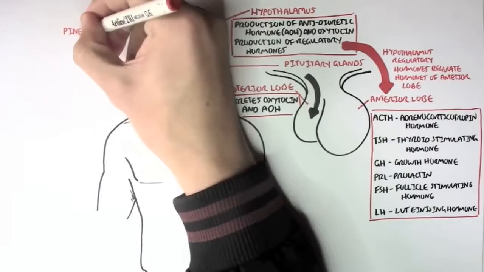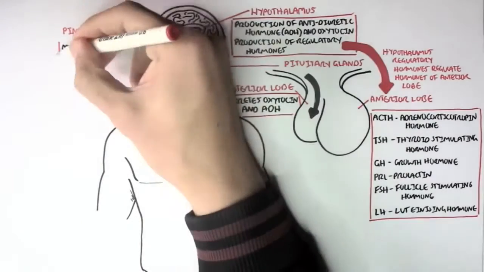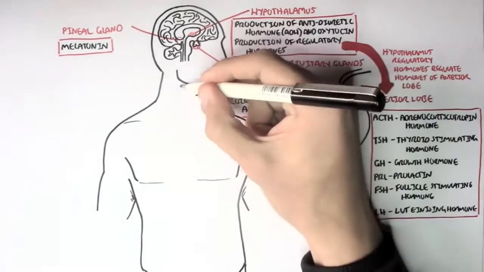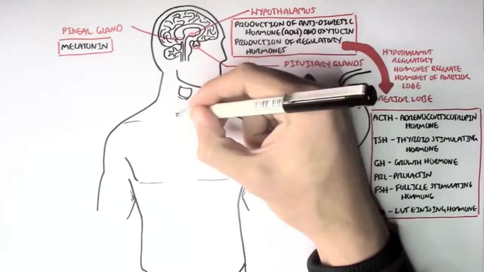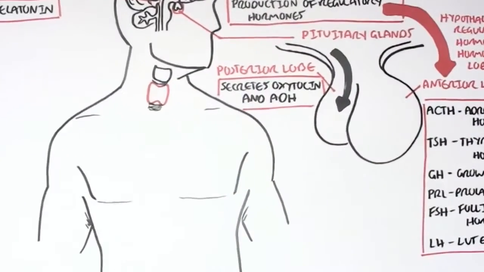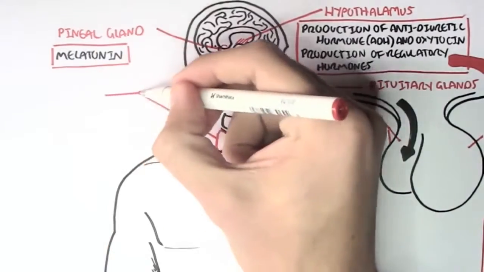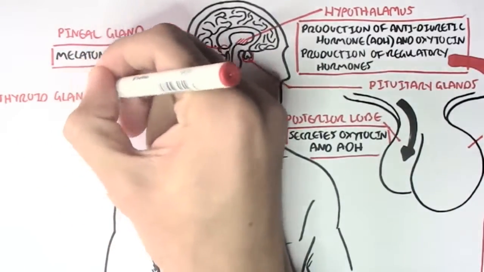There's another endocrine gland in the brain known as the pineal gland, which is around this area, and it secretes melatonin. Melatonin is actually responsible for the body clock. Now let's make our way down. In the trachea, our throat area, wrapping around the trachea, we have the thyroid gland.